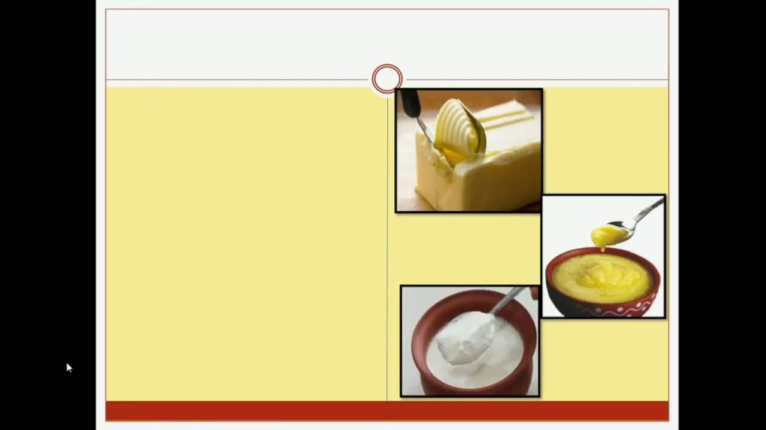Now let's see other milk products. Try to identify which pictures are there. This first one is butter, right? The second one is ghee, and the third and last one is curd. Now let's see one by one all of them. Butter. Butter is made by churning fresh cream.